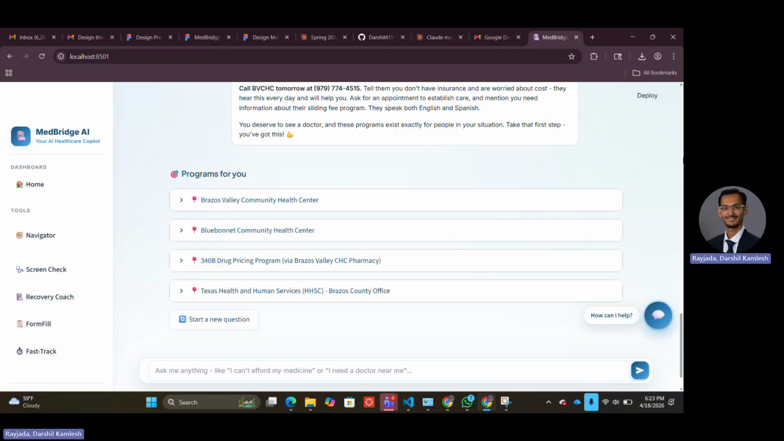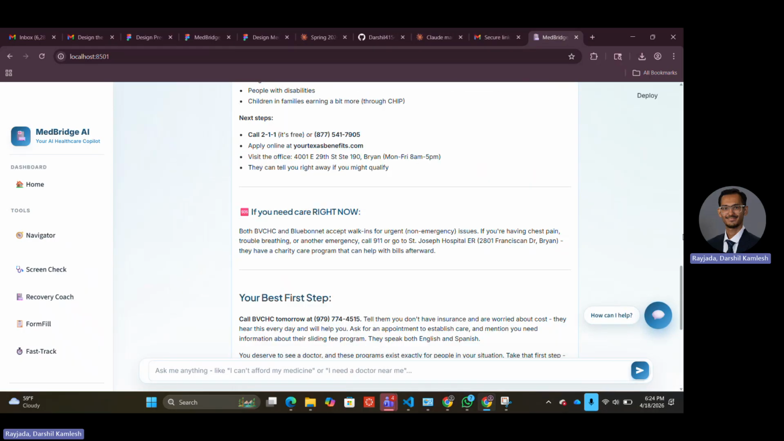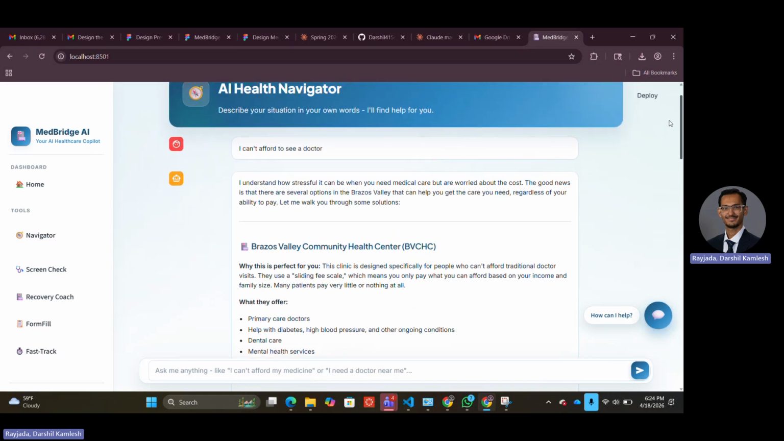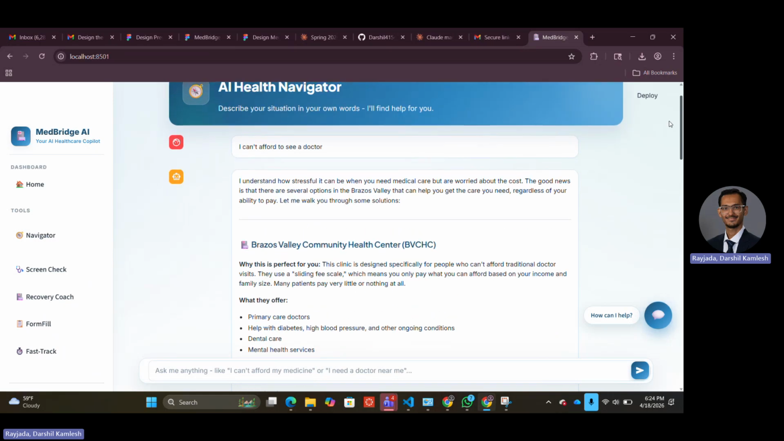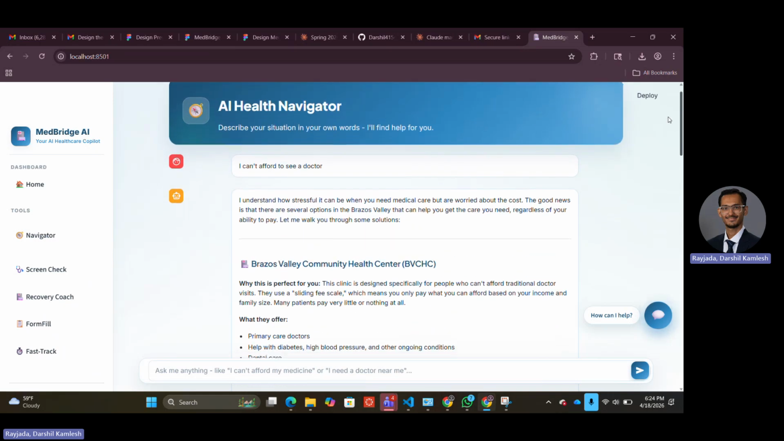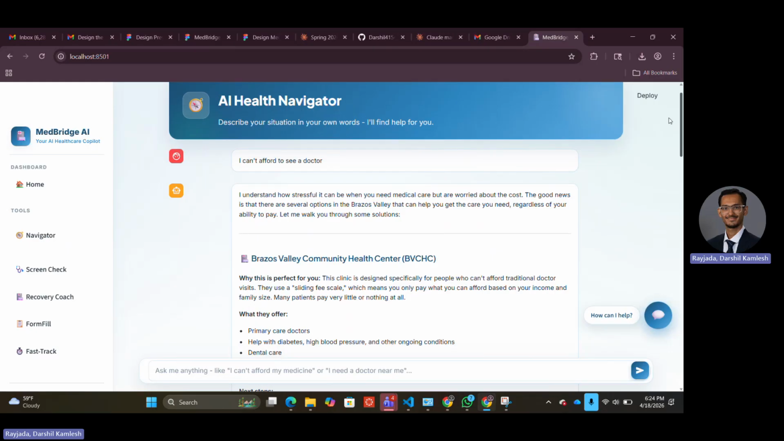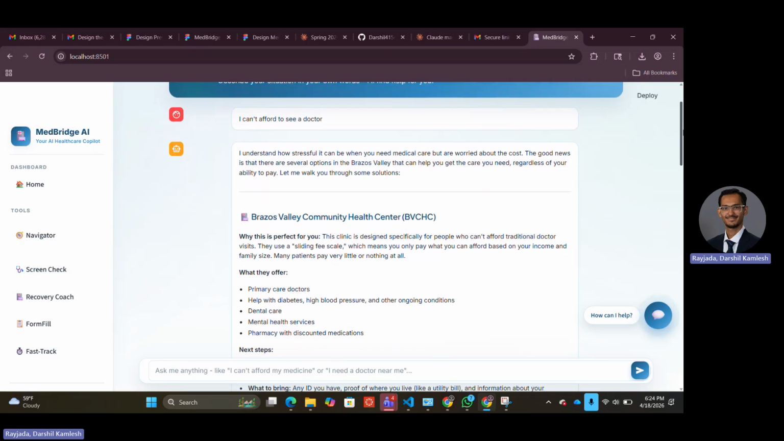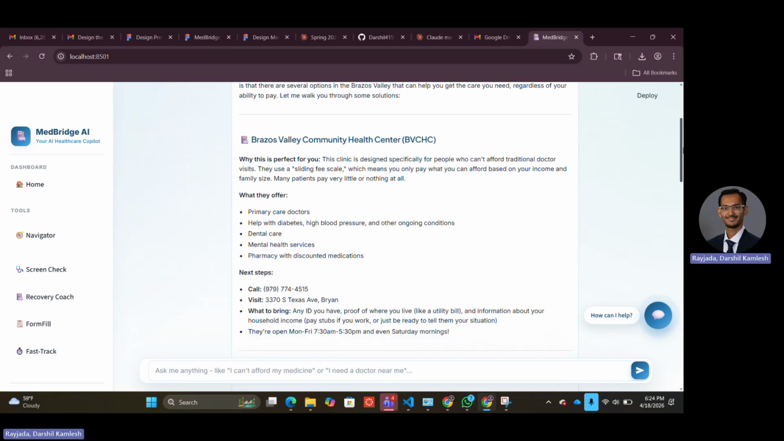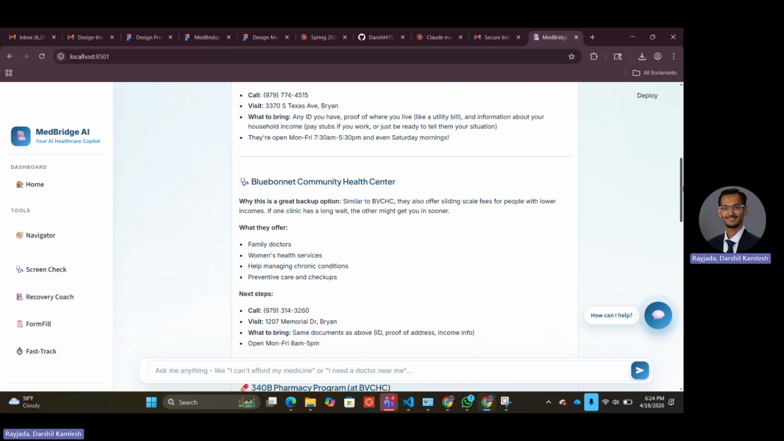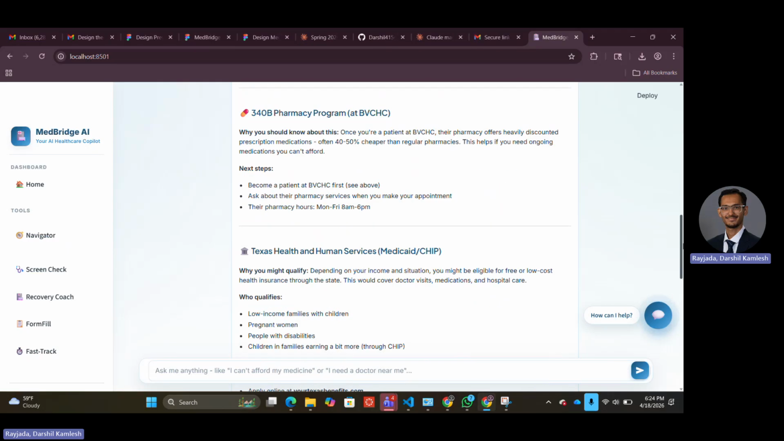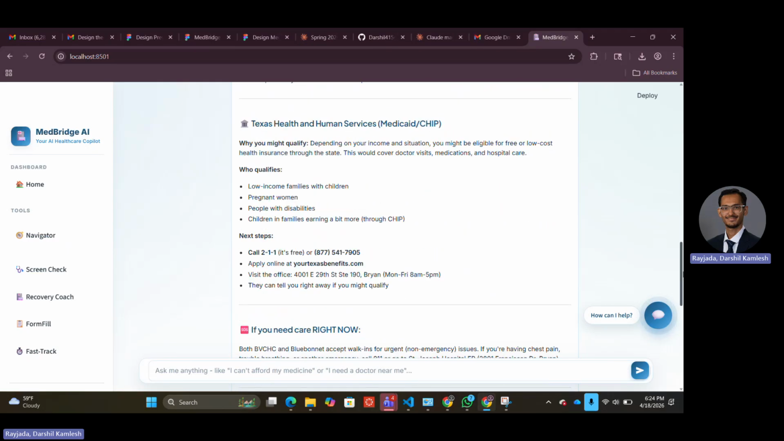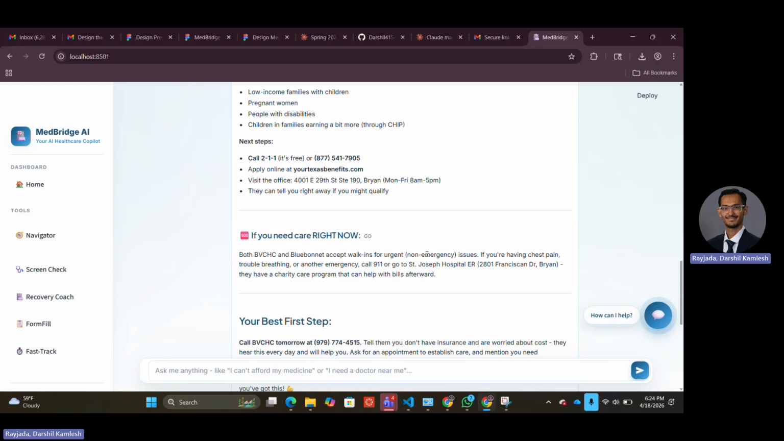By the time this feature gets generated, let me quickly show you the AI feature that is also present over here. But okay, let me show you what is generated. Because I clicked on one of the questions, I can't afford to see a doctor, you can see there are multiple recommendations of different health centers available near the community for her. She can make use of all of these. And if I scroll further down, you can see there are also different steps that she can take.